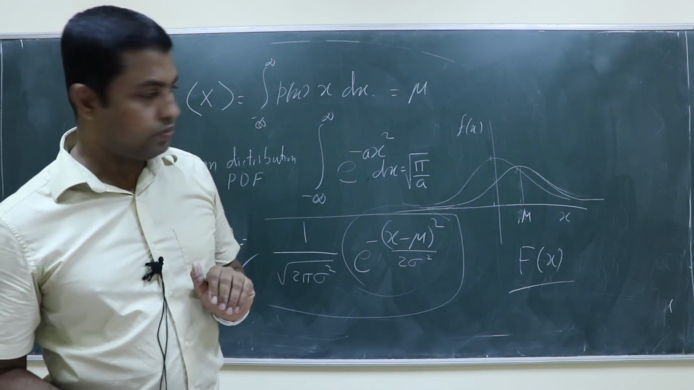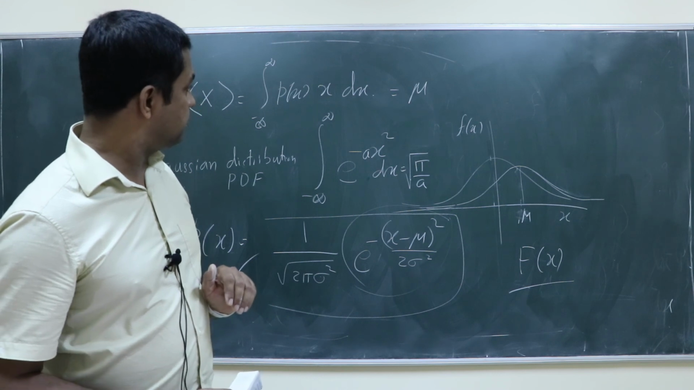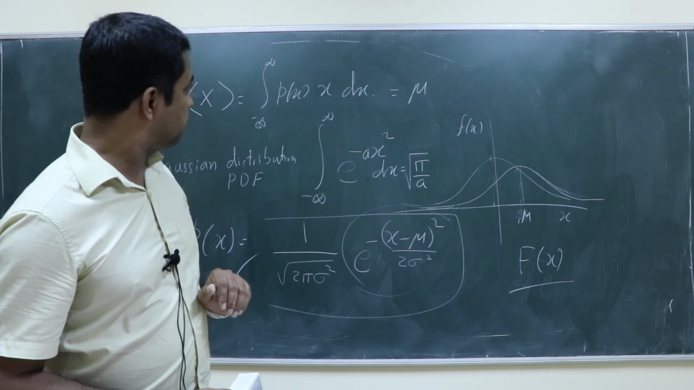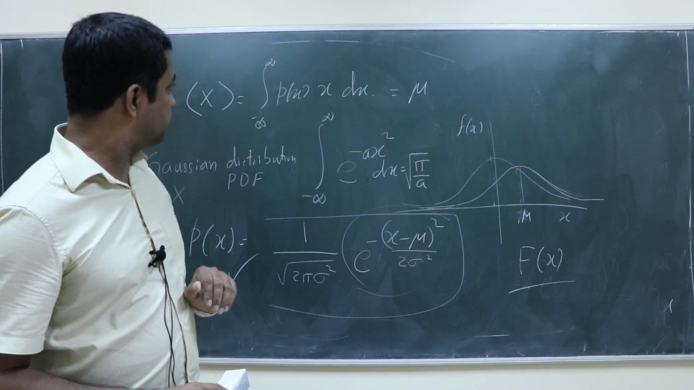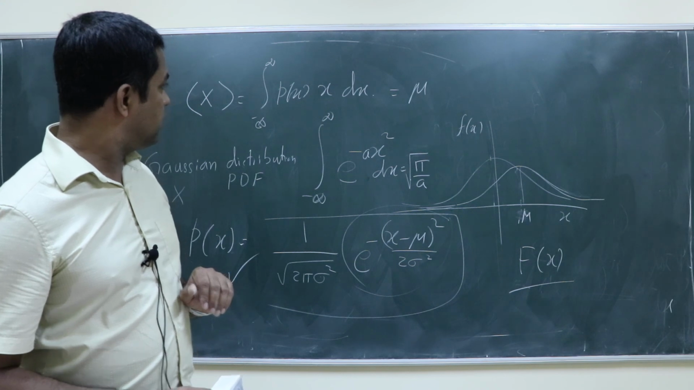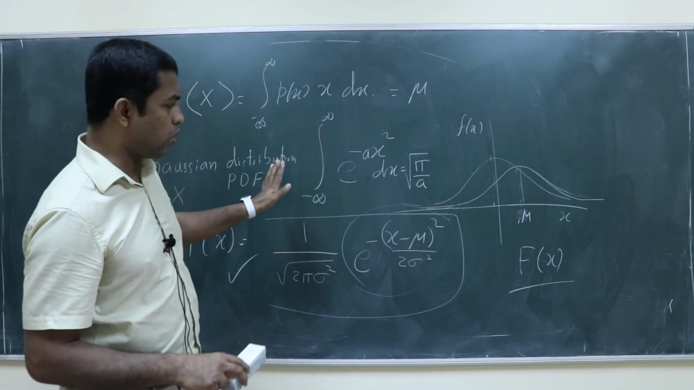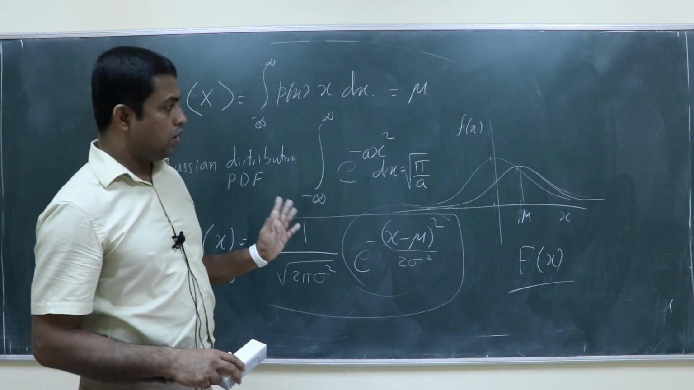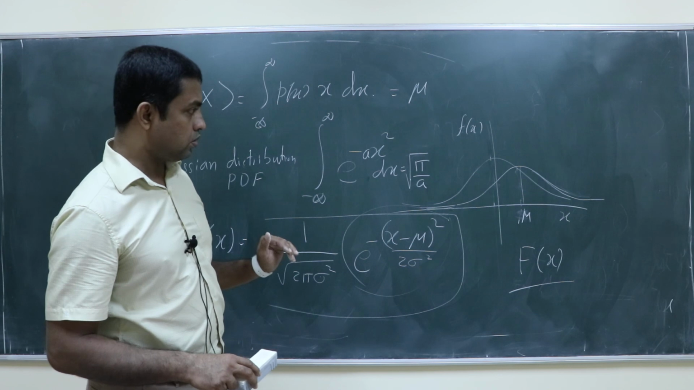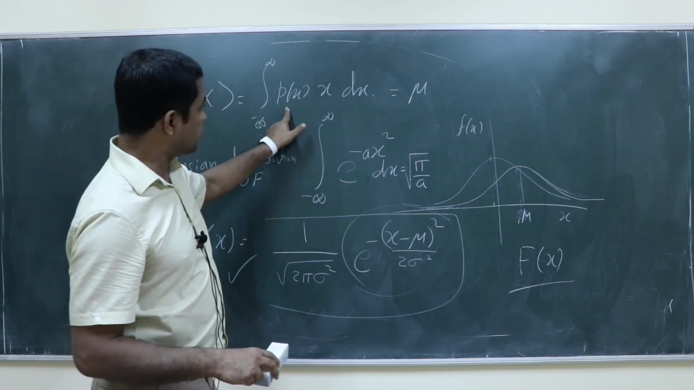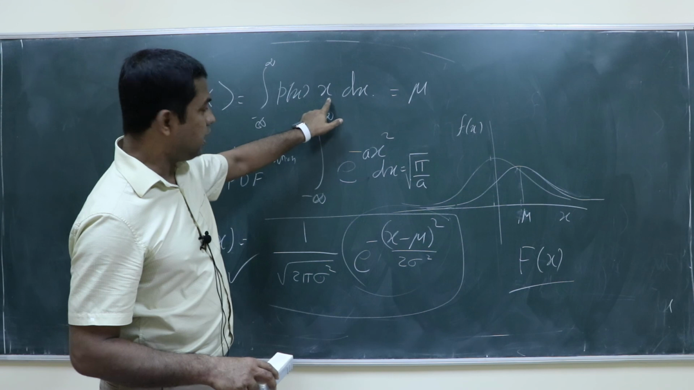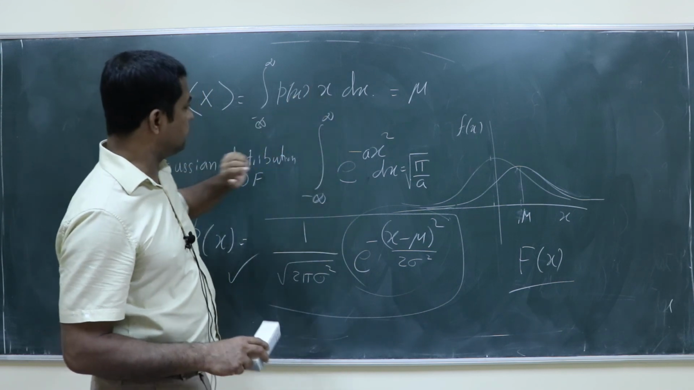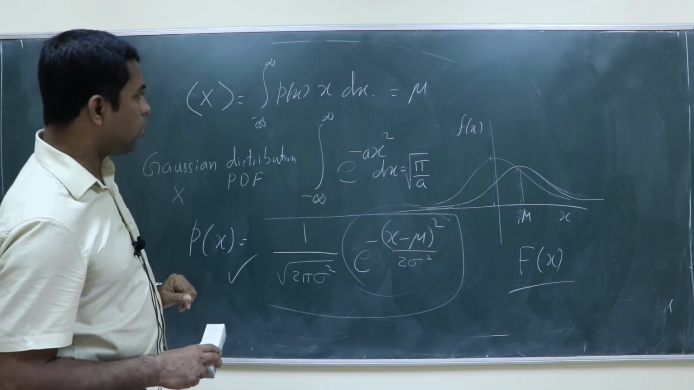Sir, in the expression of average of x, the limit is still minus infinity to plus infinity. Then the function inside it is odd, but how does it give the result mu? No, the function is not odd. If mu is not equal to 0, the function is not odd. Sir, there is an x, no? p of x into x dx, so the integrand is going to be odd. No.